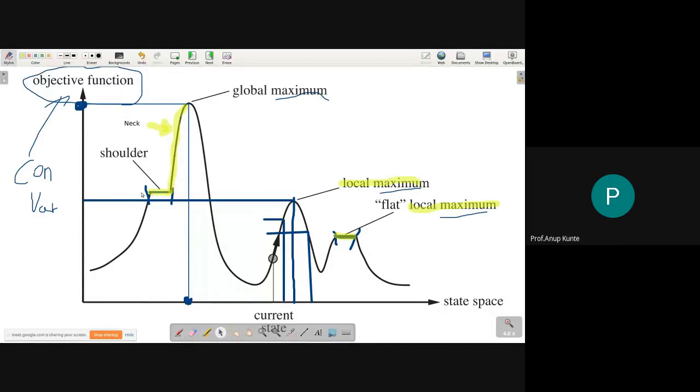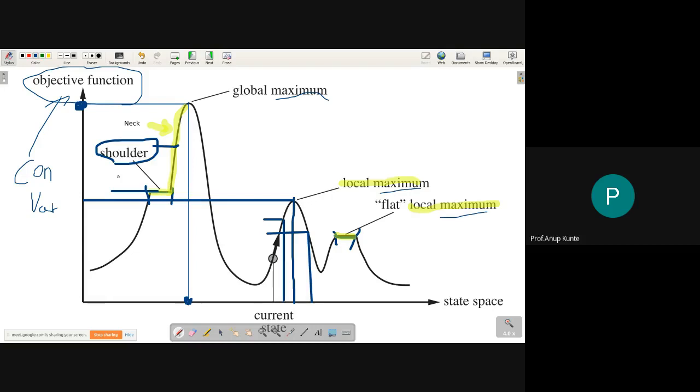On the flat top, the objective function value is lower than this. If I choose any point from this particular neck, say suppose I choose this point, then this point has an objective function value which is better than any of the points that I choose on this particular shoulder or this particular flat local maximum. Hence, such a flat local maximum which has on one side a neck is referred to as a shoulder. Check your shoulders, it looks like a shoulder, and that's why it is referred to as a shoulder.